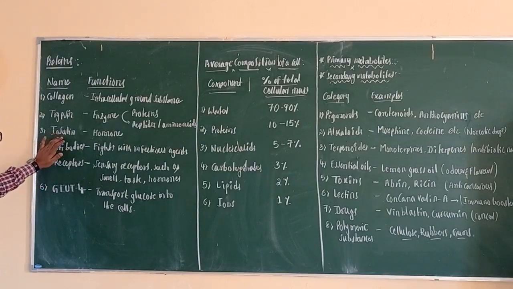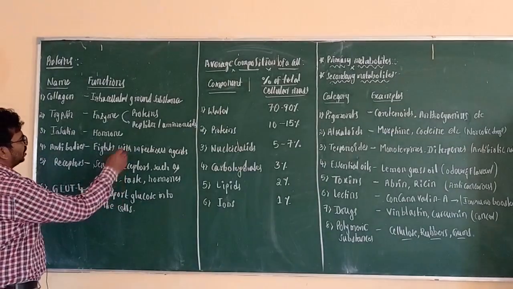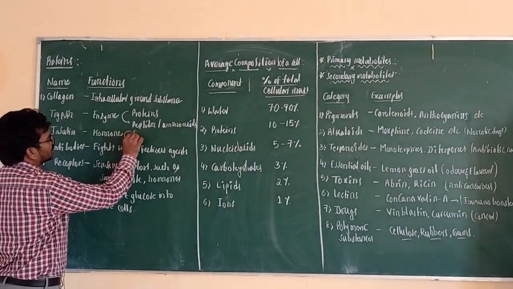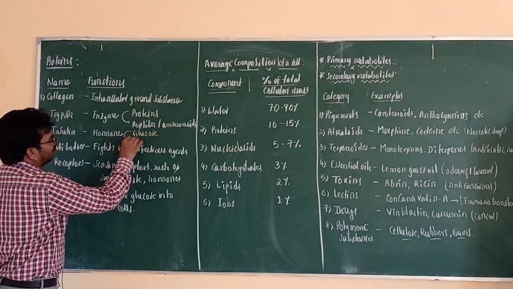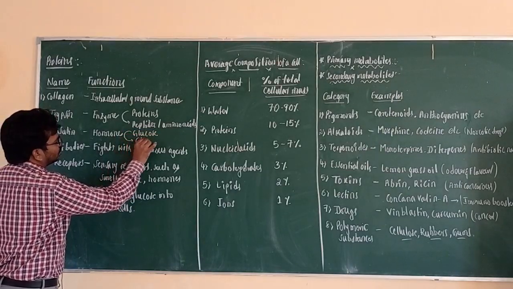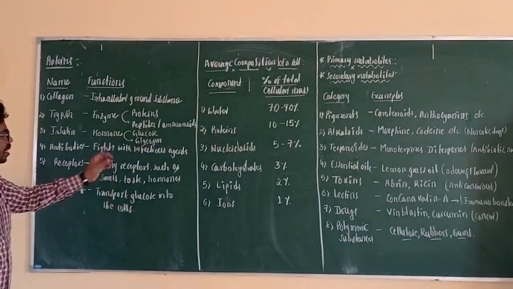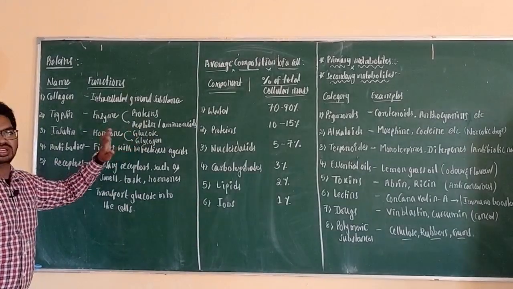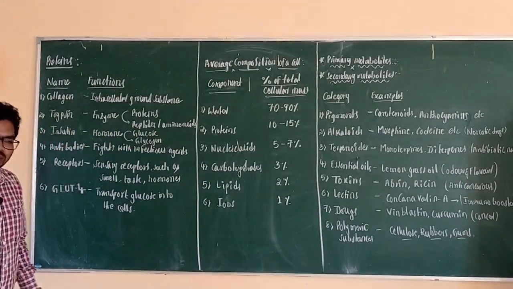Another example of protein is insulin. It is a protein hormone. It can convert the excess glucose present in blood into glycogen. If insulin is absent or produced in very small amounts, the glucose concentration will be high and leads to diabetes.